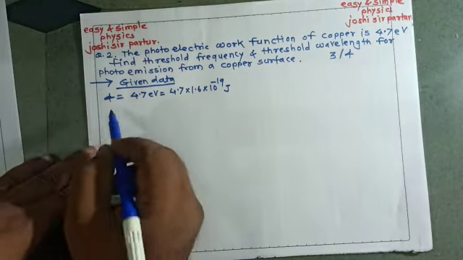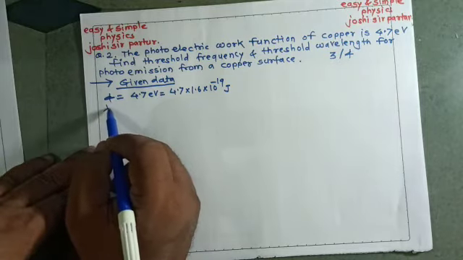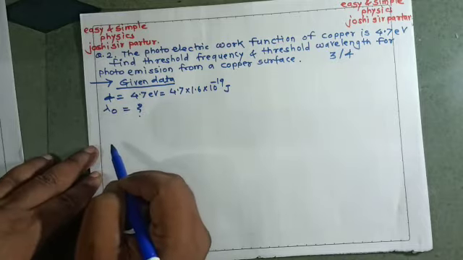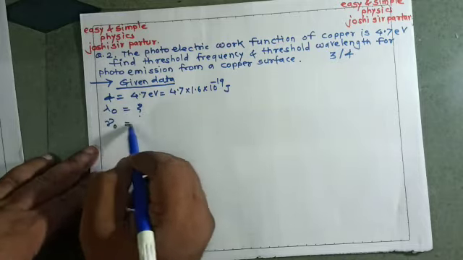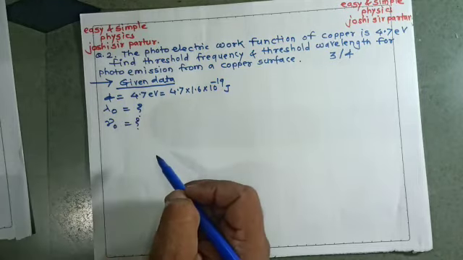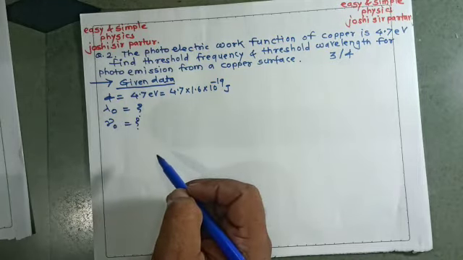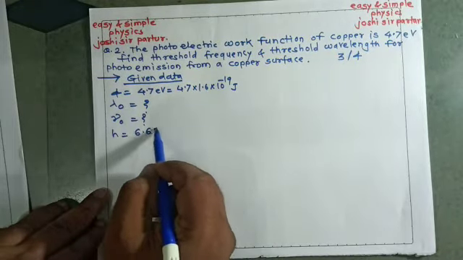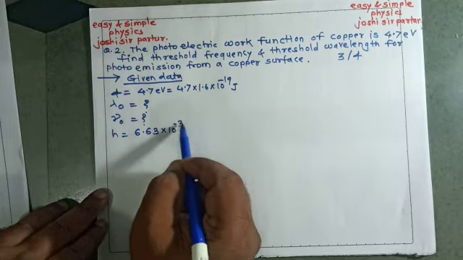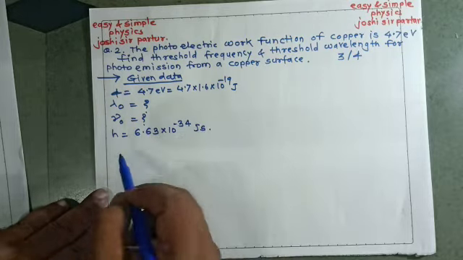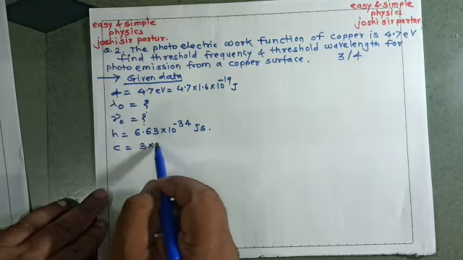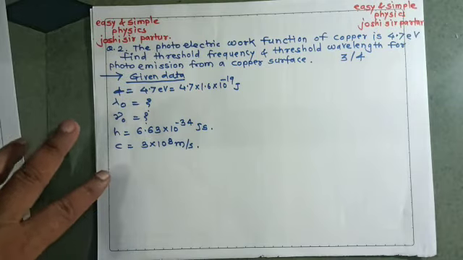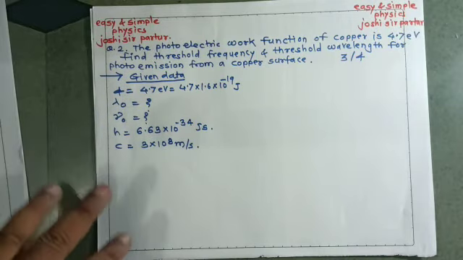Here we can find out threshold wavelength lambda 0 is equal to question mark and threshold frequency nu 0 is equal to question mark. But two values will be remaining. Remember that h is given as 6.63 into 10 to the power minus 34 joule second, and c is given as 3 into 10 raised to 8 meter per second. Using these values we can solve the numerical.